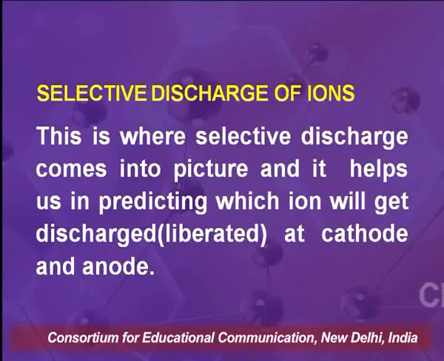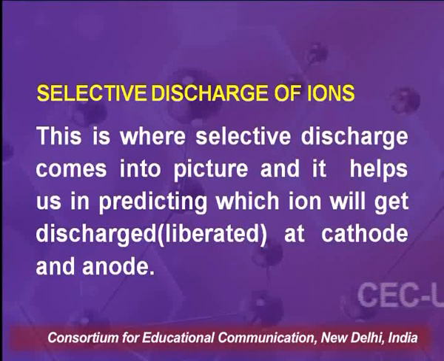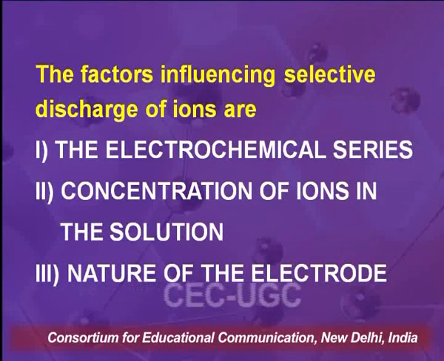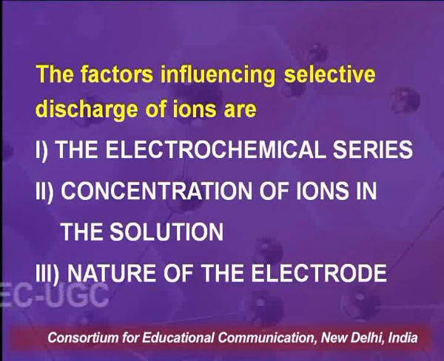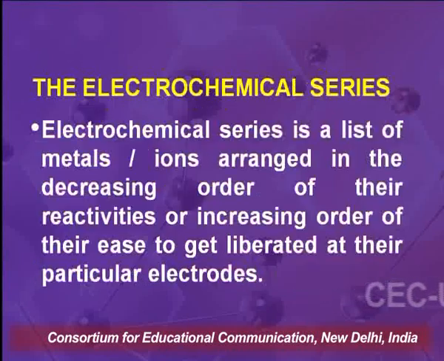This is where selective discharge of ions comes into the picture, and it helps us in predicting which ion will get discharged at cathode and anode. The factors influencing selective discharge of ions are, first, the electrochemical series; second, the concentration of ions in solution; third, the nature of the electrode.